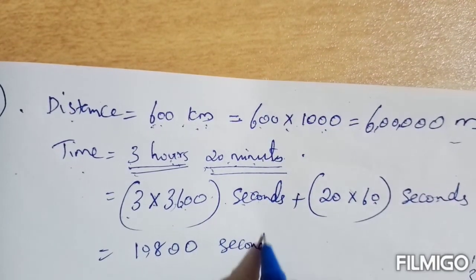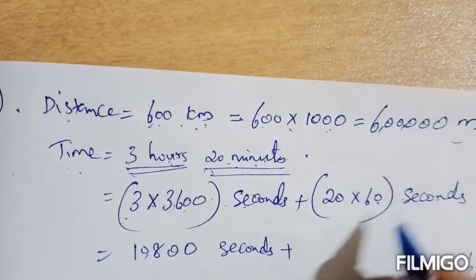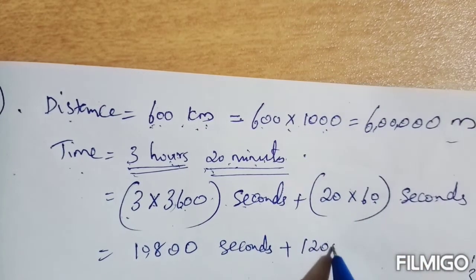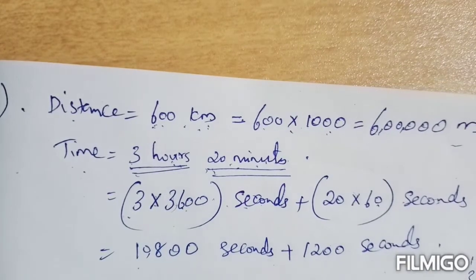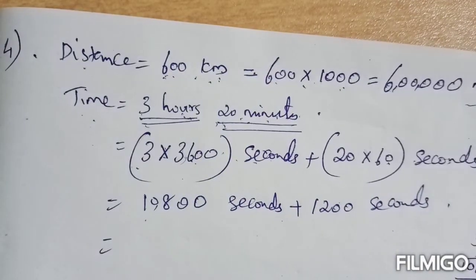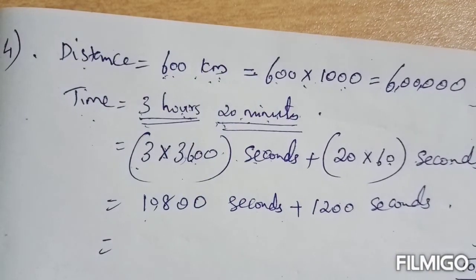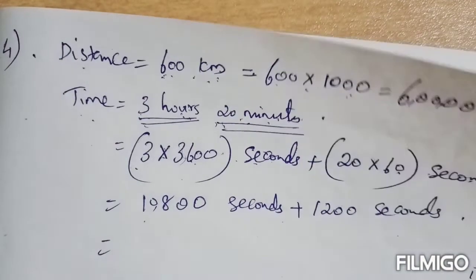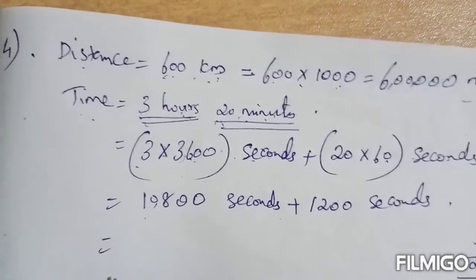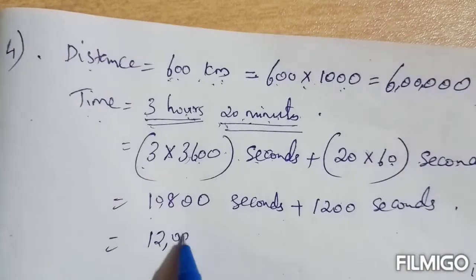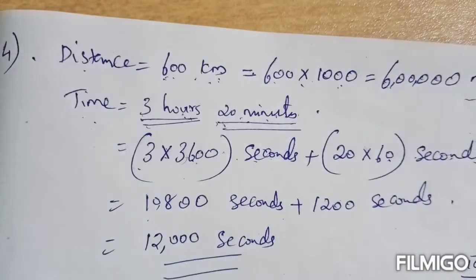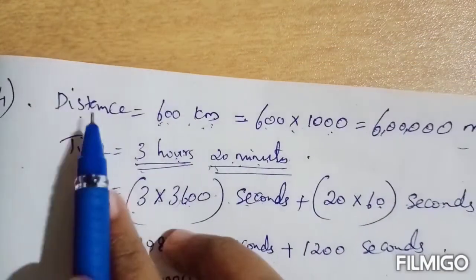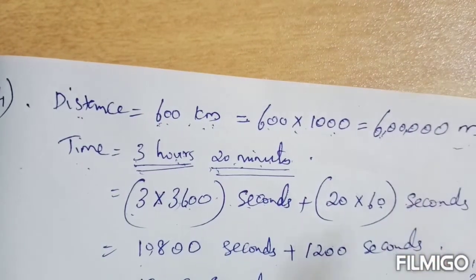Now 2 zeros, so 10,800 seconds plus 20 into 60, it is 1200 seconds. Okay, so these two you can add. 10,800 plus 1200, what you will get? It is 12,000 seconds. So time, it is 12,000 seconds, and distance, it is 6 lakh meter.